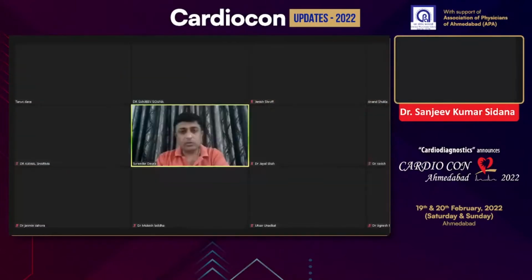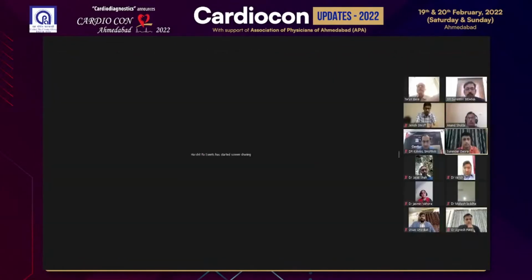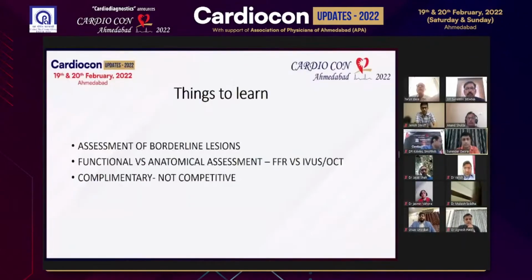I think we all agree that there cannot be a debate between IVUS or FFR and iFR. One is physiological, another is anatomical assessment of coronary lesions. But I will request Dr. Shukla and Dr. Sidana, what exactly to do in this patient who is having an ostial LAD borderline 60-70% lesion? My personal feeling is that the FFR in this index case, suppose you take it from the diagonal or do it from the LAD.